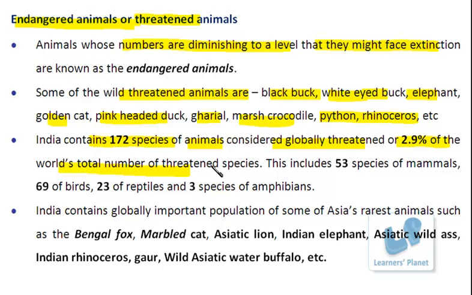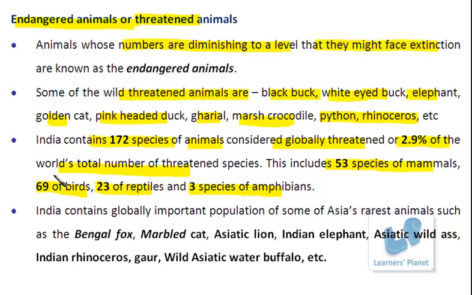Now you can understand how important it is to conserve these organisms, right? They include 53 species of mammals, 69 of birds, 23 of reptiles, and 3 species of amphibians. So overall, these many species are specifically required to be preserved or conserved, right?